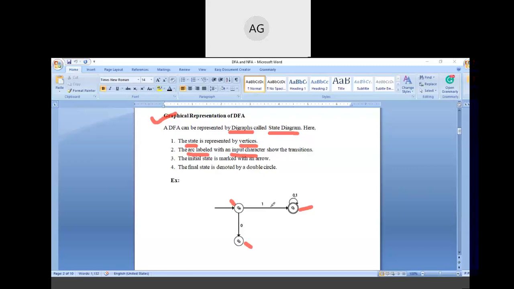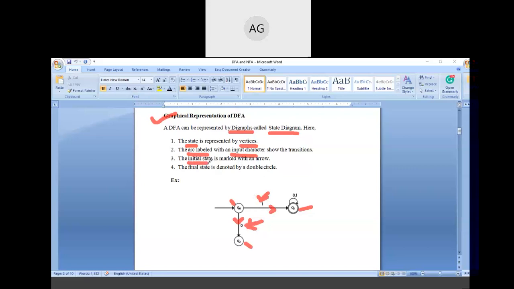The arcs are the lines with the arrows, and these are labeled with the input character. So here, from Q0 to Q1 we have the input 1, and from Q0 to Q2 we have the input 0. So we need to write the inputs as the input character in the arc label.